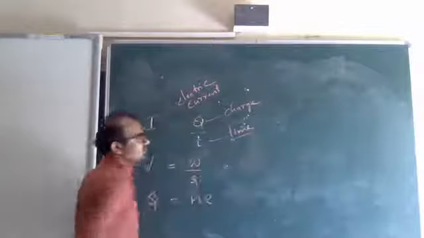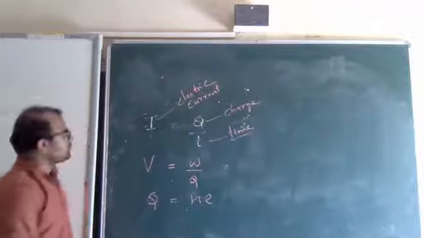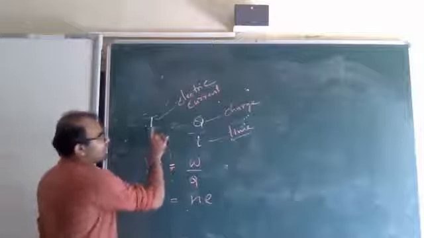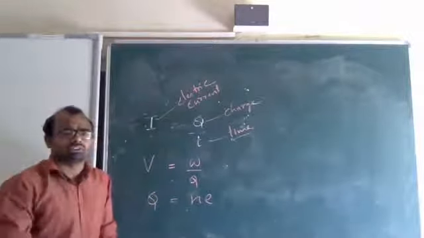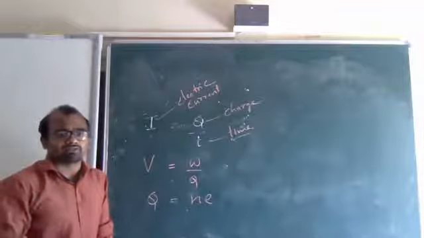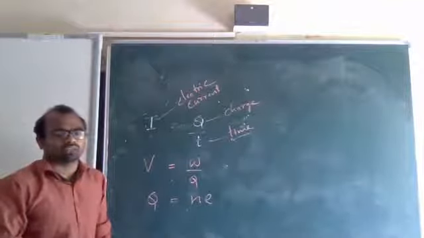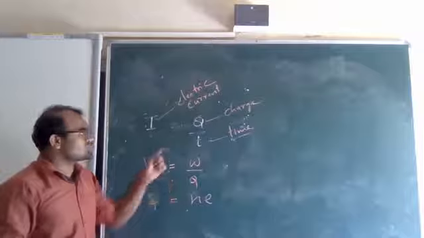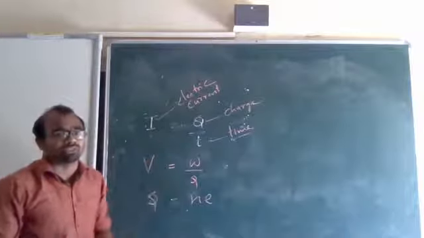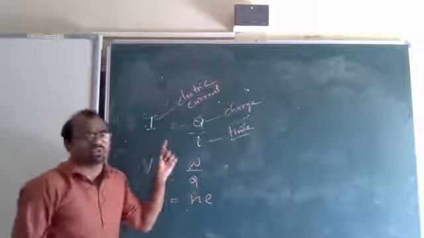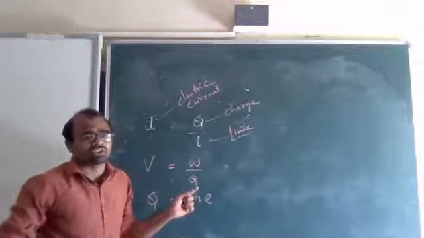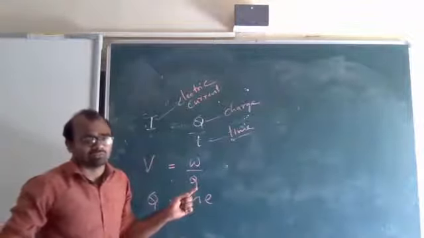T is time. So I is equal to Q by T is the formula for electric current. You have to remember it. You have to write it many times in your notebook for practice. Questions and numericals will come in this chapter, so formulas are very, very important. I is current, Q is charge, T means time.